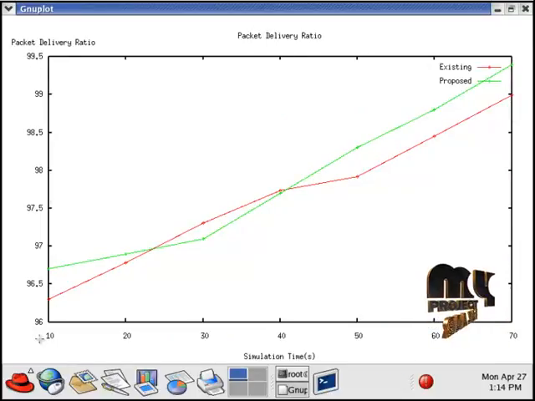Next, the packet delivery ratio. The y-axis is the packet delivery ratio and the x-axis is the simulation time. Here we compare the existing and proposed system. The existing system is the red line and the proposed system is the green line, and compared with the existing system, the packet delivery ratio is increased in the proposed system.